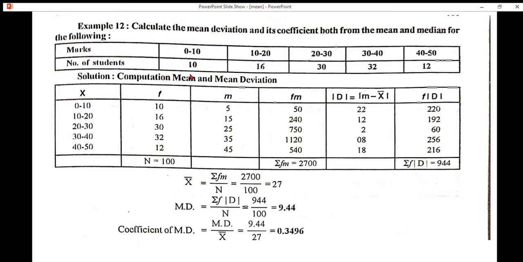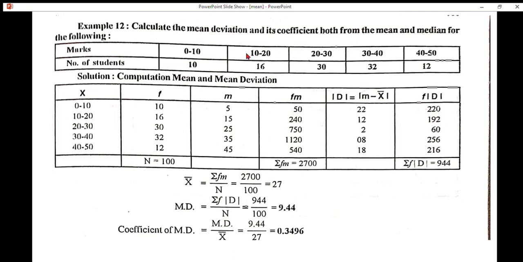Solution, computation mean and mean deviation. These are class limits. These are frequency column. How we get n? Summation of all individual frequencies, we get n, that is total frequency 100. In this case, first step, find midpoint. How to find midpoint?